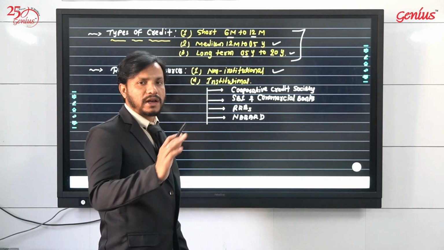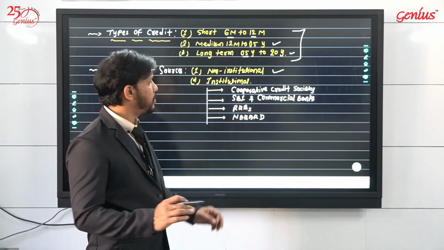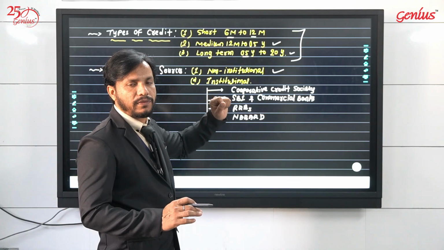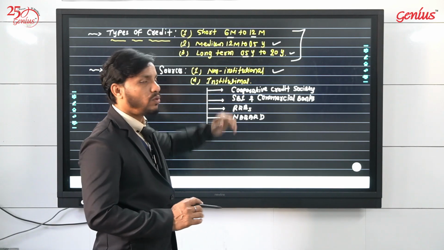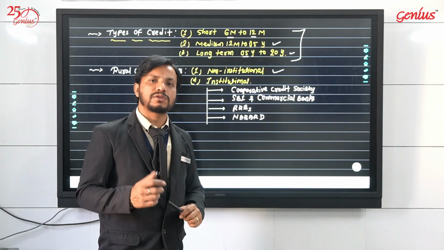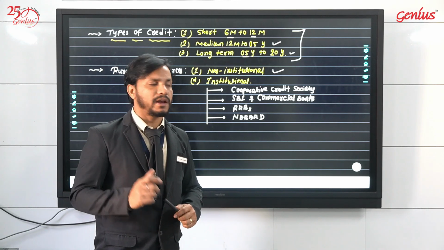Prior to the Britishers and a few years after, Indian people were habituated to taking financial advances from non-institutional sources, mainly because the banking sector was very limited at that time.